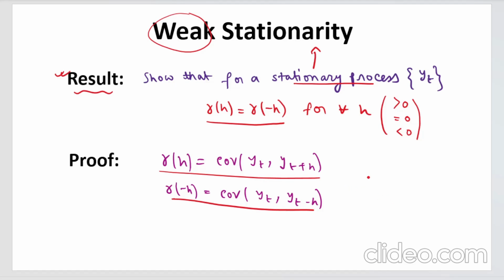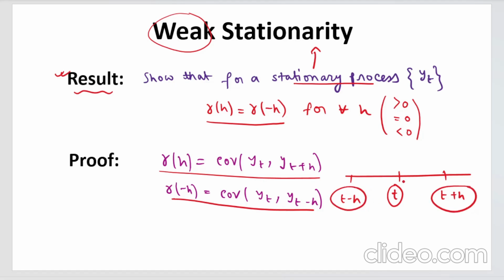So basically, again, we are saying the same thing in a different way: if you consider these three time points, the t-th time point, the t plus h time point, and the t minus h time point, the statistical property in terms of the autocovariance function will be the same, right? If you take the covariance of yt at this time point and yt plus h at this time point, the autocovariance between these two time points will be exactly similar to that of yt and yt minus h. And when will this be true?